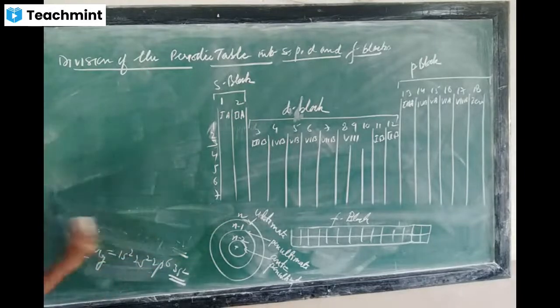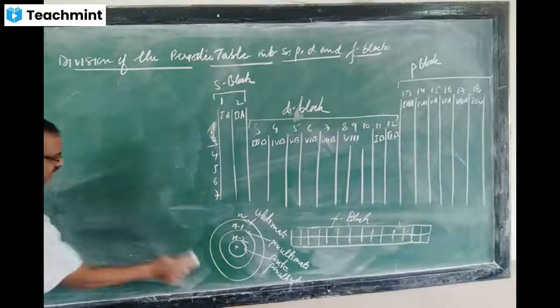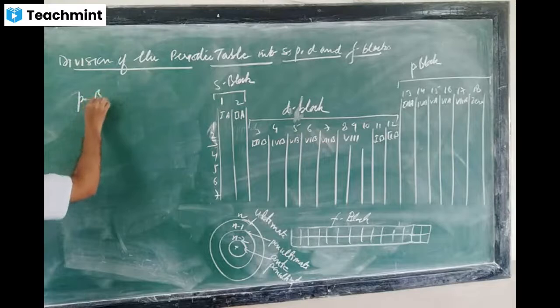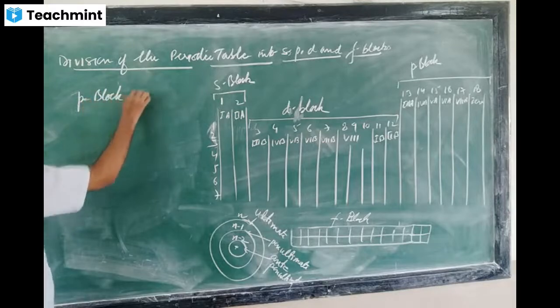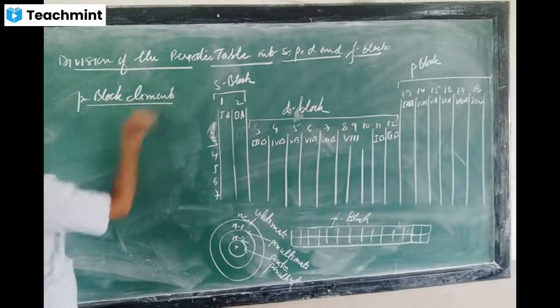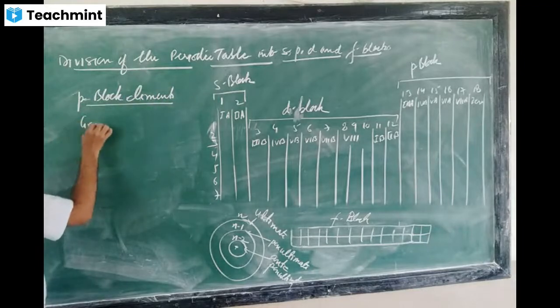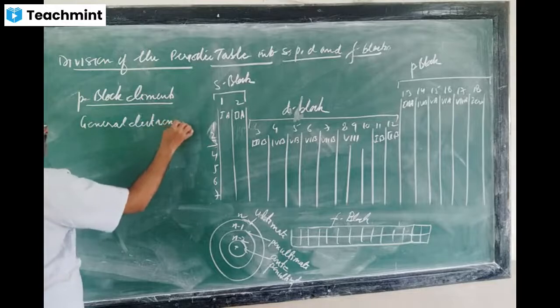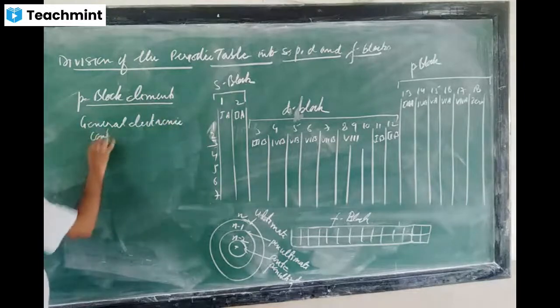Now we are going to take P block elements, general electronic configuration.